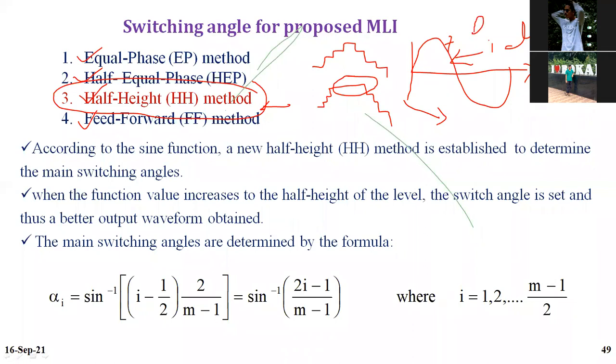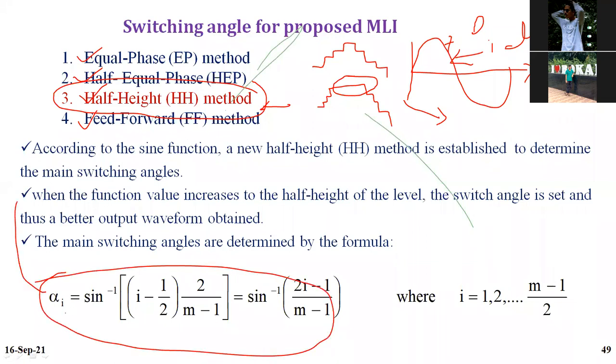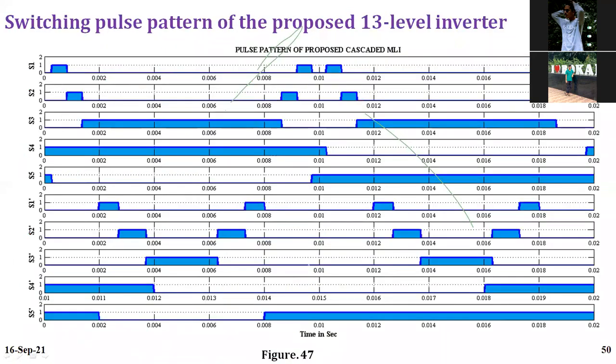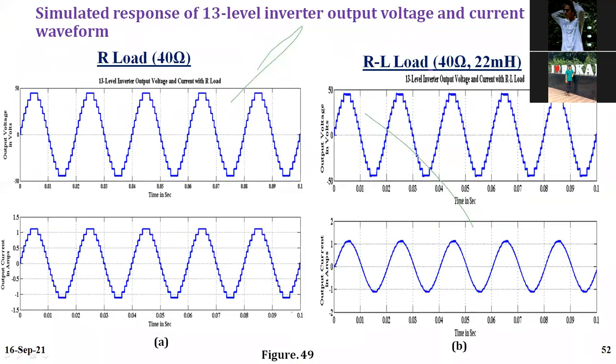But no inverter will give an ideal sinusoidal waveform. Okay, that's very important. Using this formula, we can generate alpha 1, alpha 2, alpha 3, and so generate the pulses. So this is the generation of pulses.